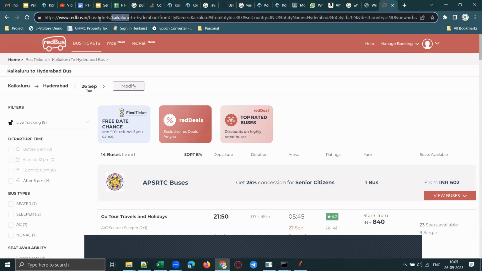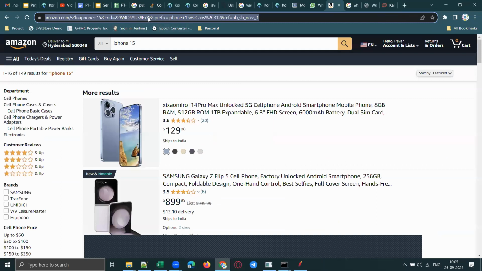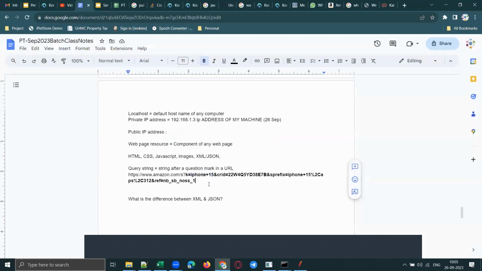Now what is this called? This is called the resource path. This is the server name. This is the resource path, and this is the query string. Let me go to the previous example, which I noted down in your class notes. The query string contains multiple key value pairs, or name value pairs, separated by an ampersand.